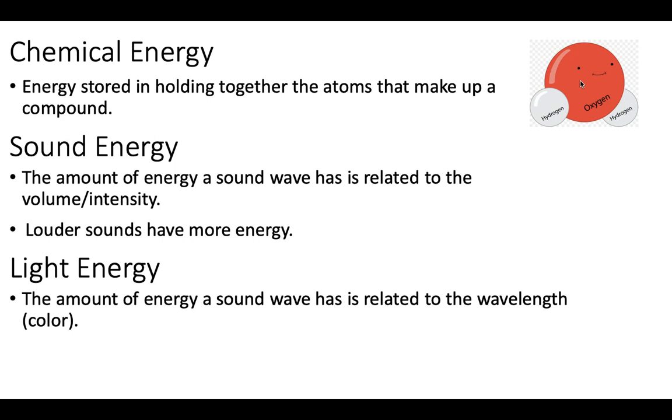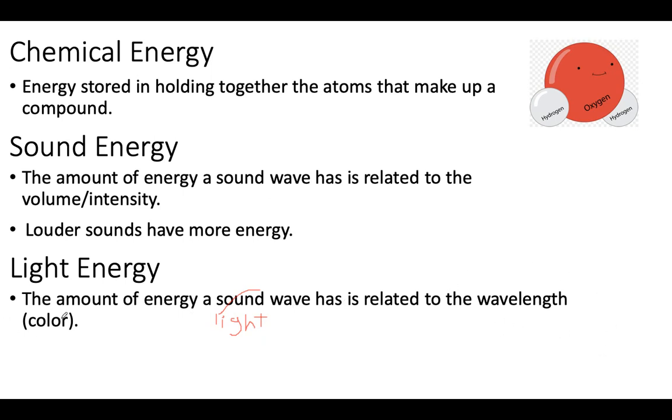Light energy, actually, it's really interesting. The amount of energy that a light wave has is actually related to the wavelength.